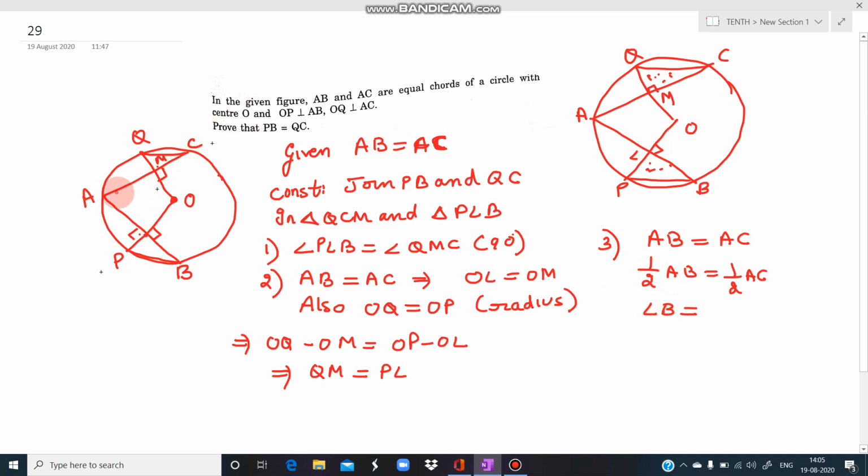Half of AC, what is it? AM is half, MC is also half. We need MC, so MC. So hence we have got that in these two triangles the angles are equal. The side MC is equal to LB. After that, QM is equal to PL. That means the two triangles are congruent by side angle side. And hence we can say that PB is equal to QC by CPCT.